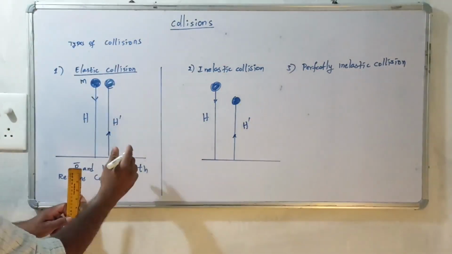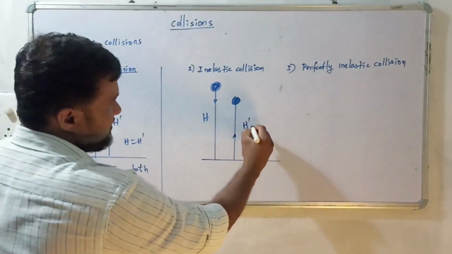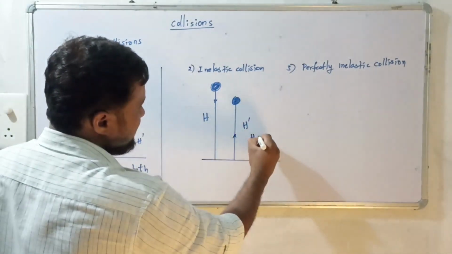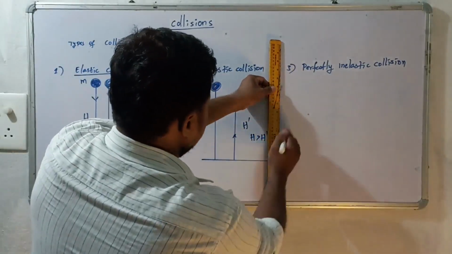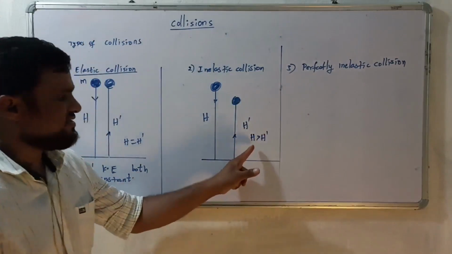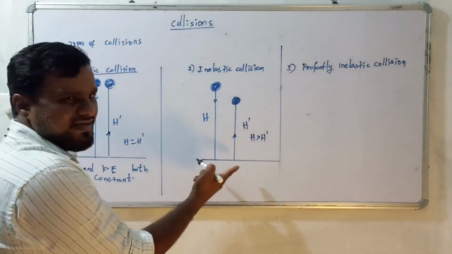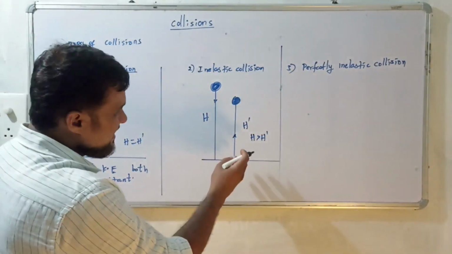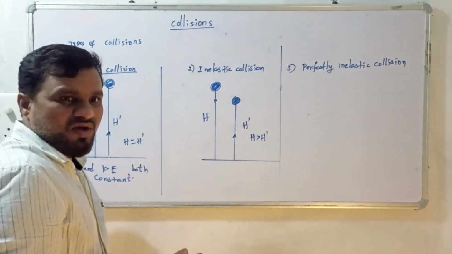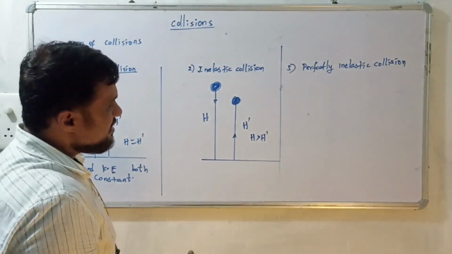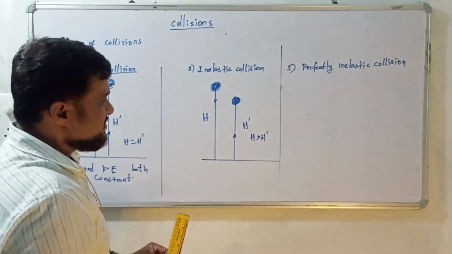In the previous situation h is equal to h dash, but in this situation h is greater than h dash, meaning there is a loss in energy. This energy is lost in the form of heat, deformation and sound energy, which we will discuss in detail in the next video.